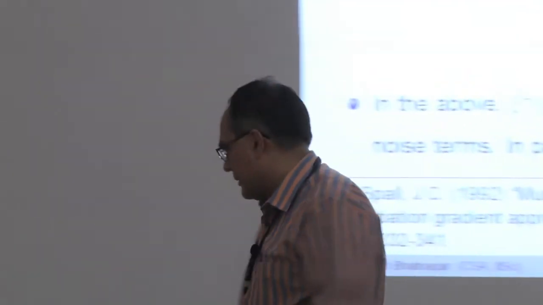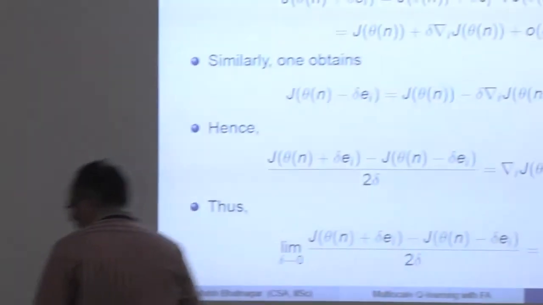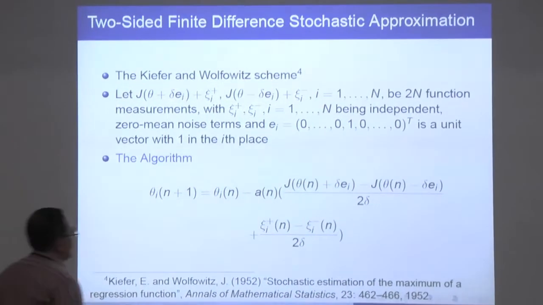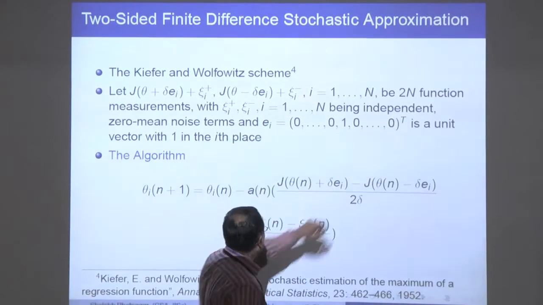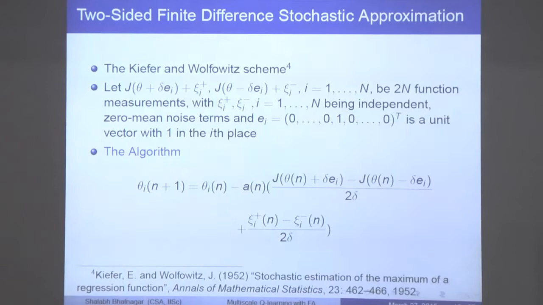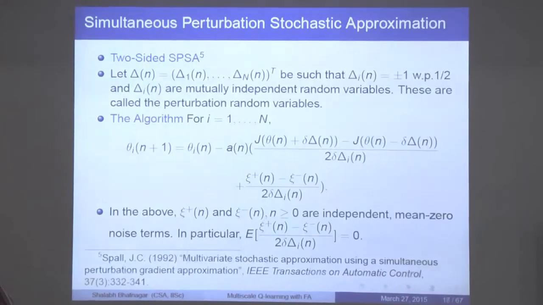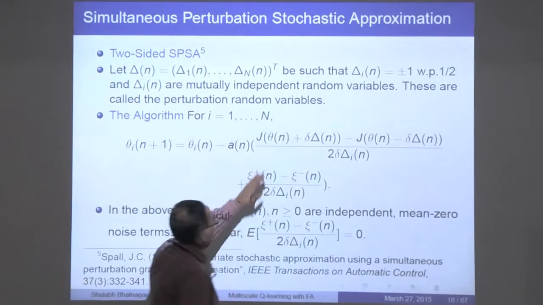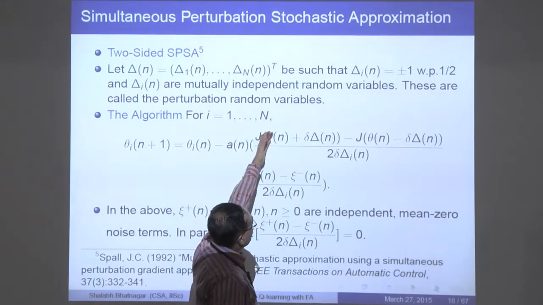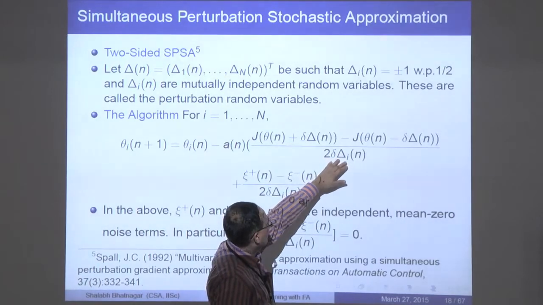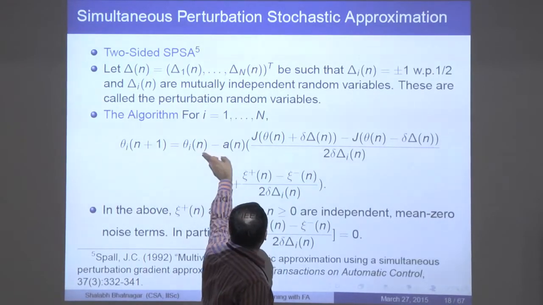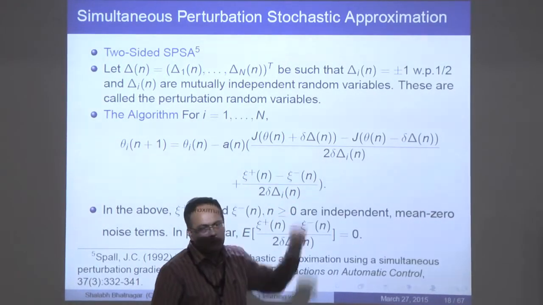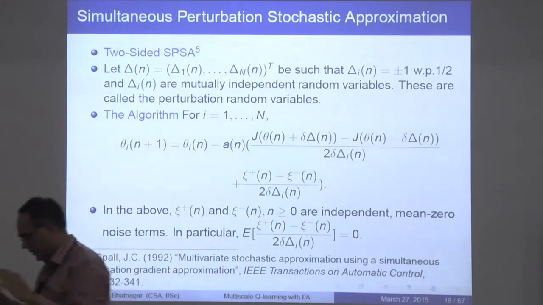Now note that in the Kiefer-Wolfowitz scheme, he was generating all these 2n simulations and then dividing by 2 delta in order to get an estimate of the gradient once. Here you just have 2 simulations, but the complexity from the numerator has in a sense shifted to the denominator. So the ith component, the relevant component is delta in. That is what you are dividing with. So that gives you an estimate of the ith partial.